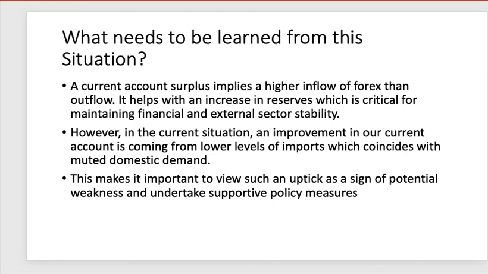Now, what needs to be learned? In the short term, forex appreciation, more and more forex is going to increase your capability to import, because you are dependent on import. So certainly if there is a current account surplus, that is increasing your capability to import. You can plan accordingly. And forex is a very important external sector fundamental indicator.